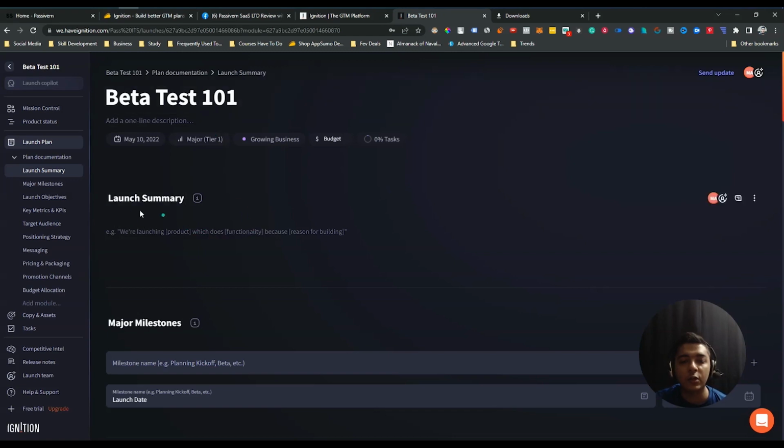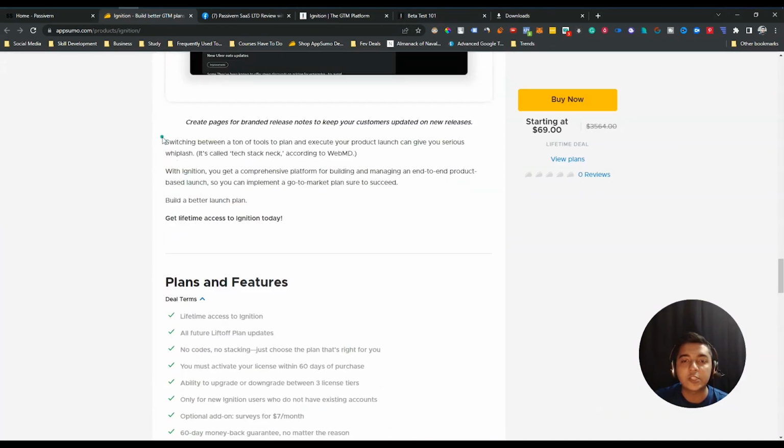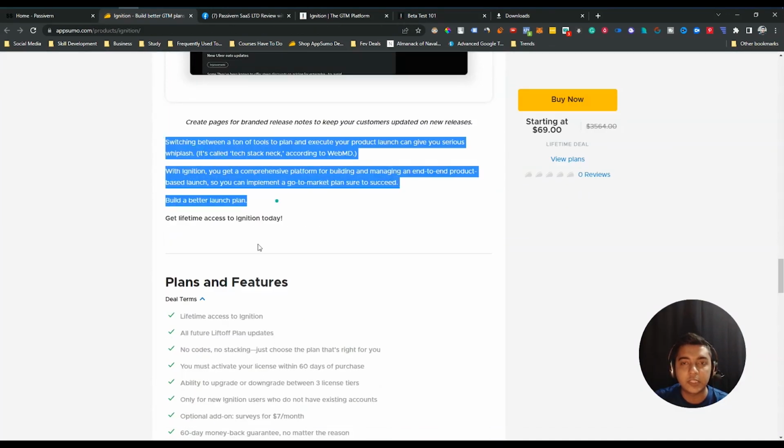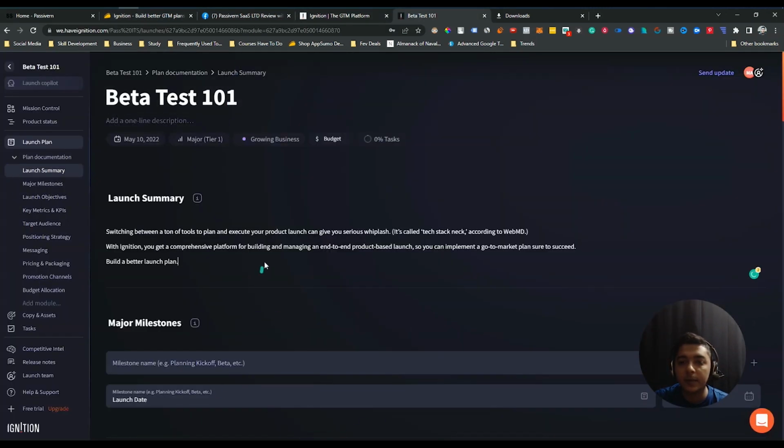And see, here is the launch summary. You can add the details about your product here. Suppose I'll add some text just for test purposes. Suppose this is the text, I'm copying it, and then I'll paste it here. See, I have added these things.